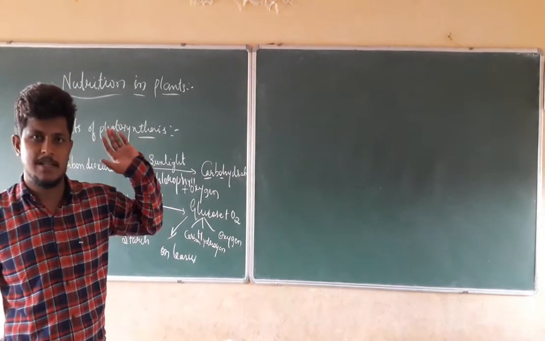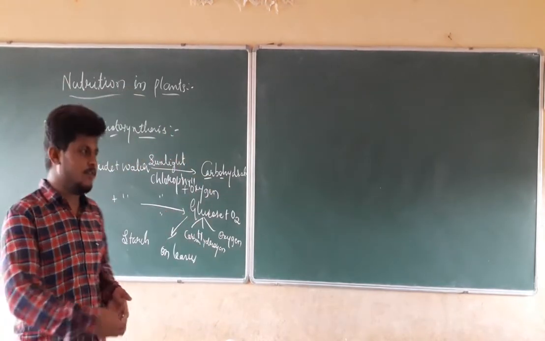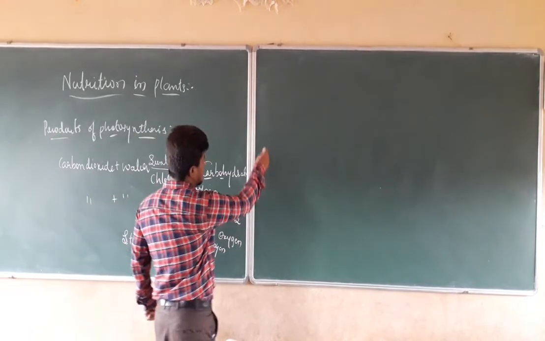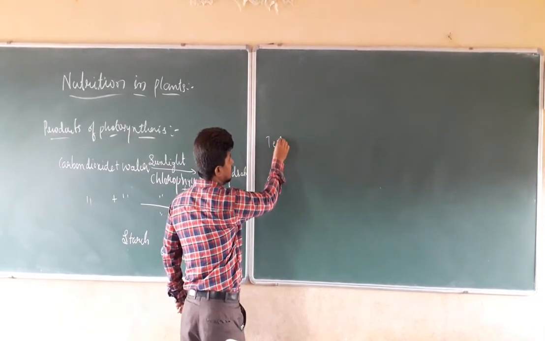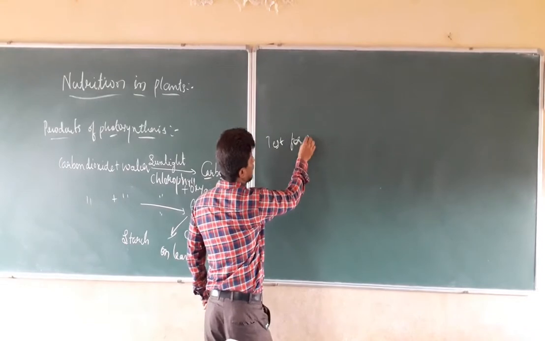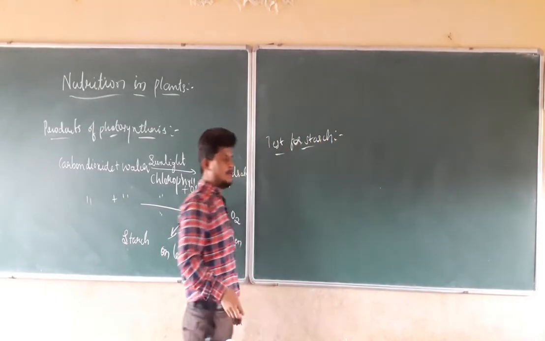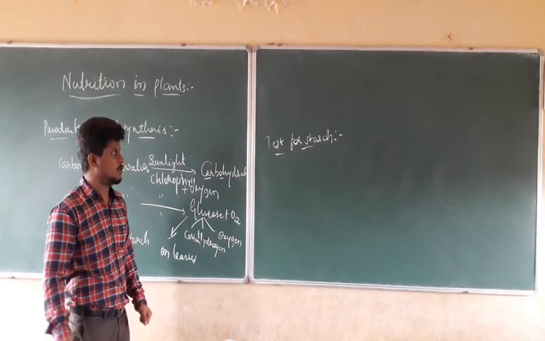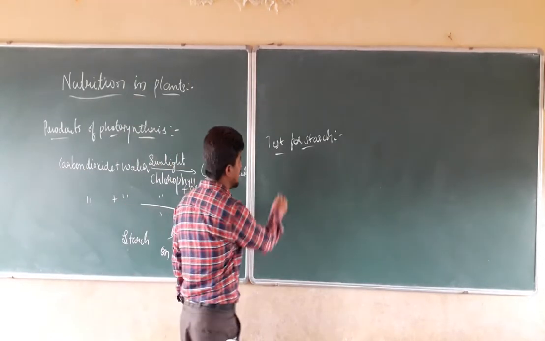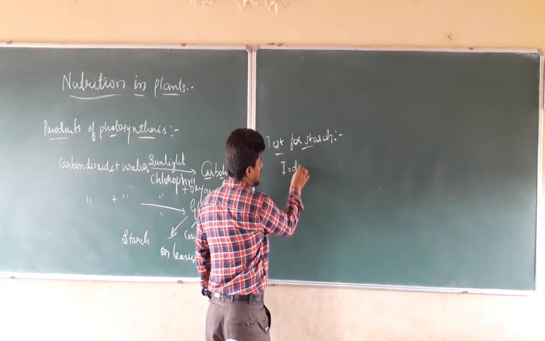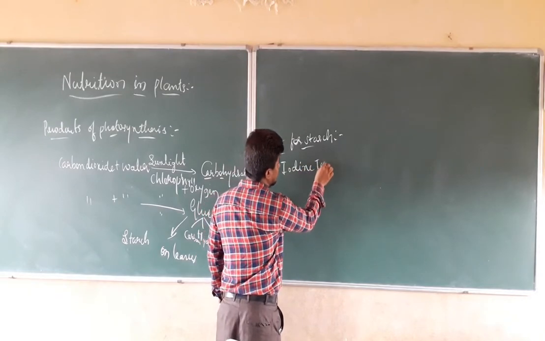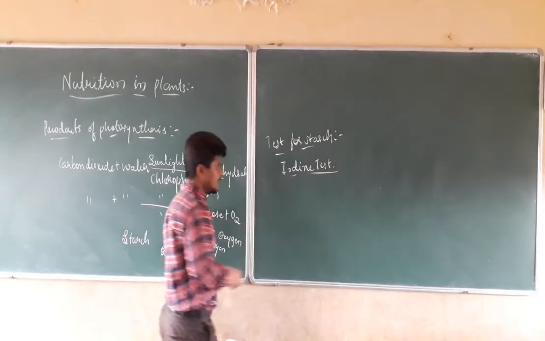If you remember the 6th standard class, there is a test for the starch. To check whether the product produced by the plants is starch, we are going to use the iodine test.